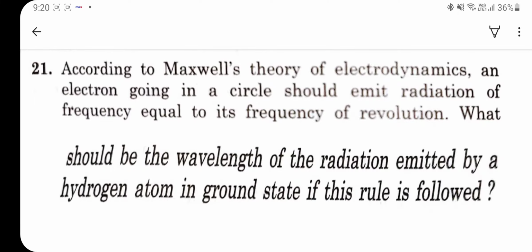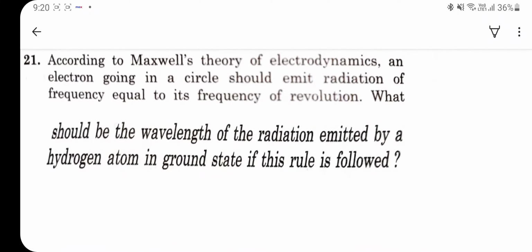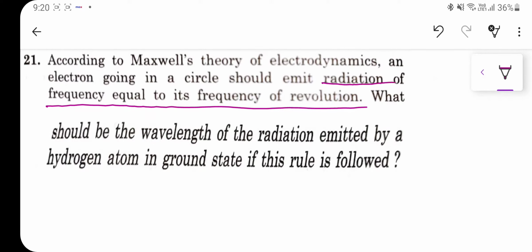So basically here what they have given is we have to find out the wavelength of the radiation that would be emitted if Rutherford's hypothesis was true. Rutherford said that if the electron is revolving in its orbit, then there would be some radiation emitted. So we have to find out what will be the wavelength of that radiation. The input here is that the frequency of the radiation is equal to the frequency of revolution.